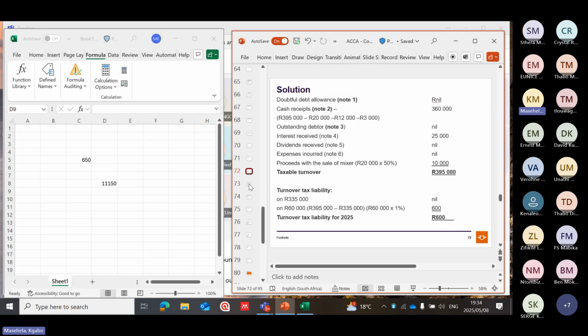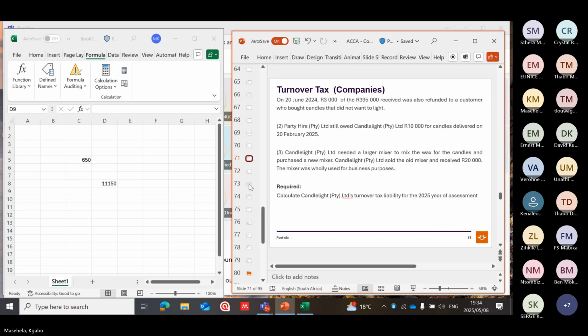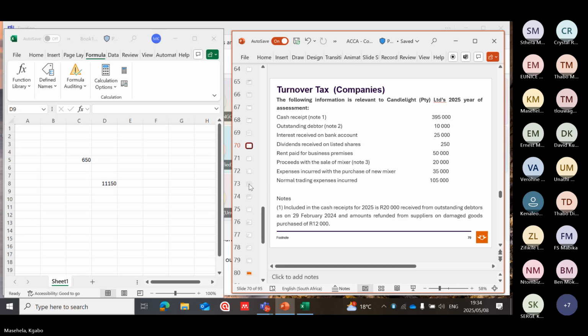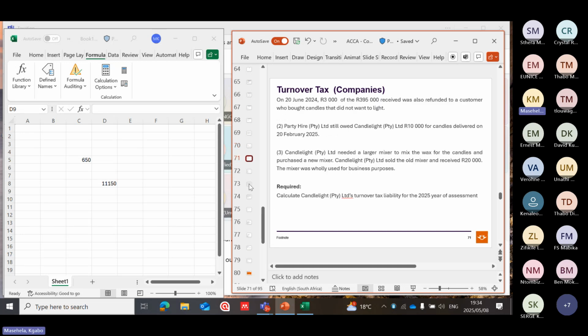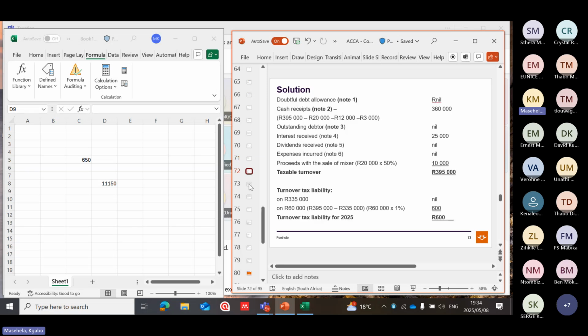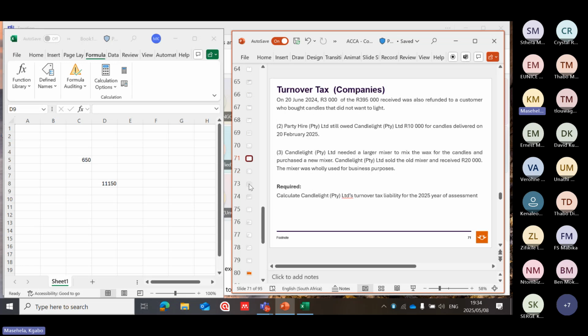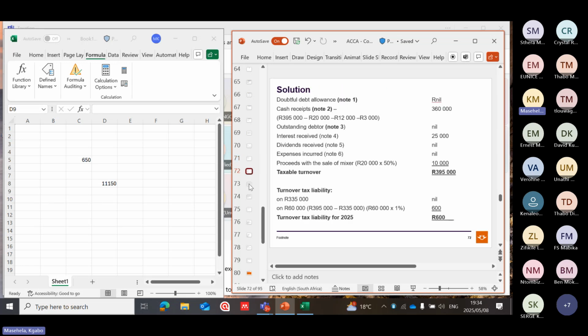Let's just check whether it's received amount refunded. It was refunded, then it means it must be excluded from 395. And again, 3,000, same thing, because we are told that the 3,000 received was also refunded, meaning that it does not form part of this category.